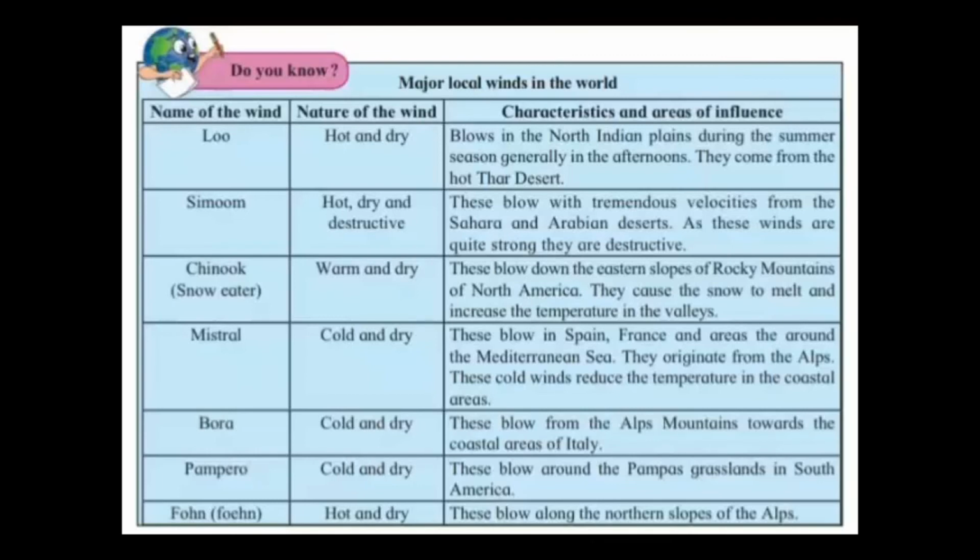Besides, these winds blow under particular conditions in different areas. These are also called local winds. For example, Foehn, Chinook, Bora, Loo, etc. See the table on the next page, which is given on page number 26. Read the given table and try to understand it.